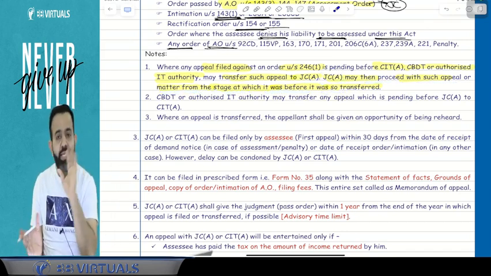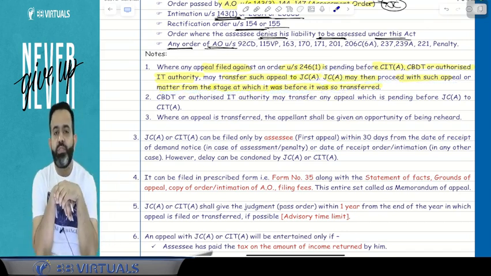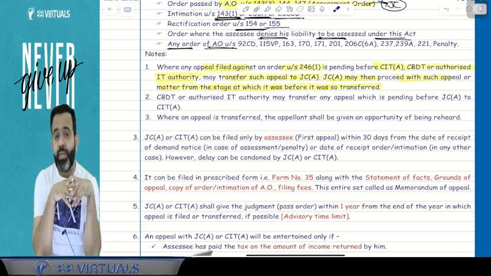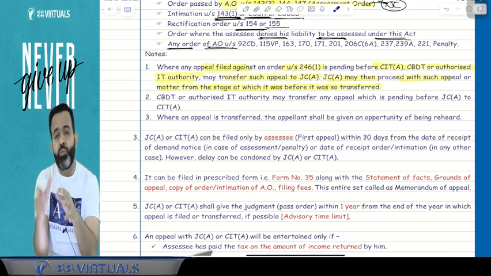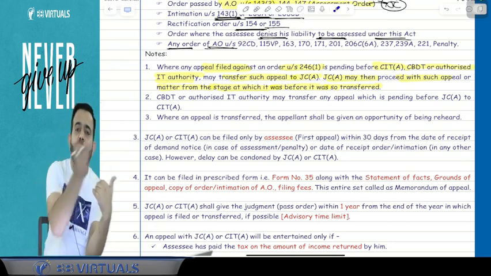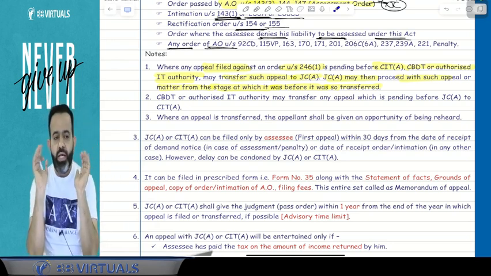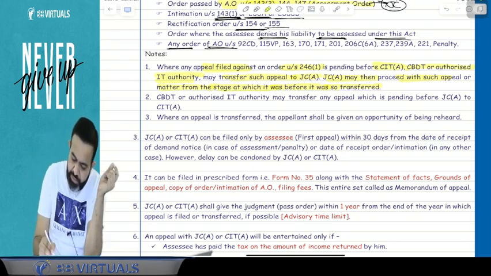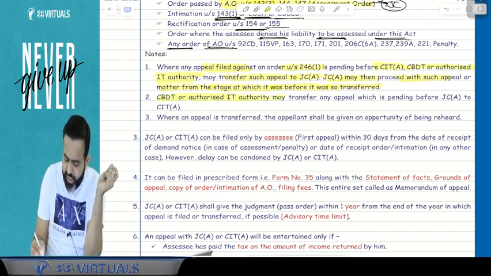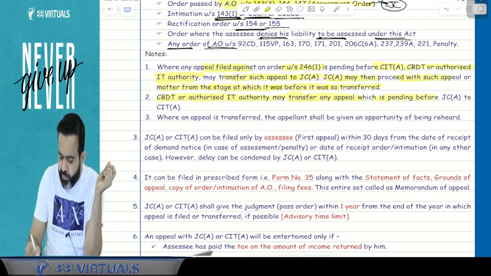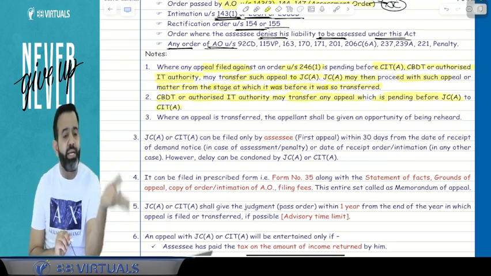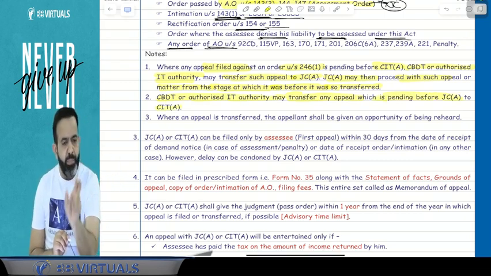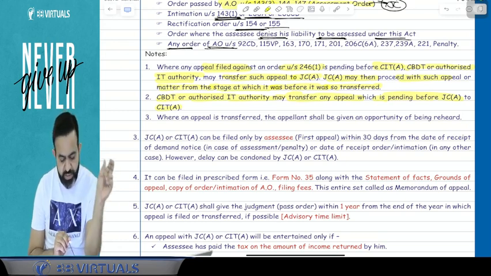Now the question is, is vice versa possible or not? Suppose one appeal is pending at JC appeal and CBDT wants to transfer this appeal to the CIT appeal. Can they do that? Answer is yes, they can do that also. So here CBDT or authorized IT authority may transfer any appeal which is pending before the JC appeal to the CIT appeal. So this appeal may be transferred from the JC appeal to the CIT appeal.